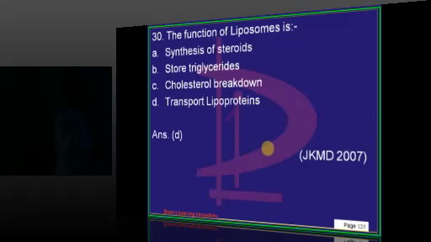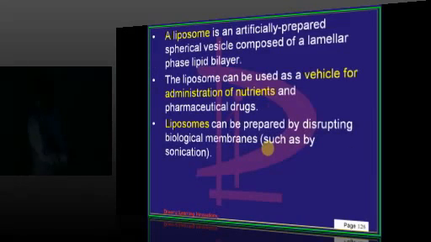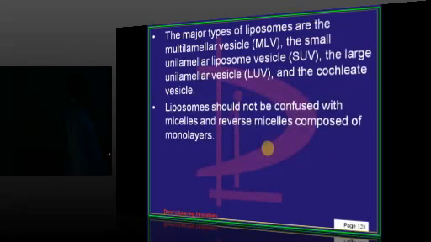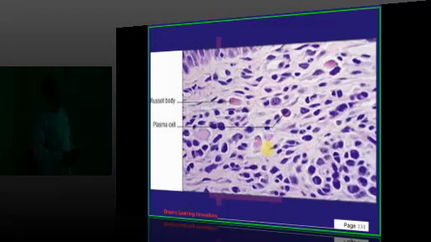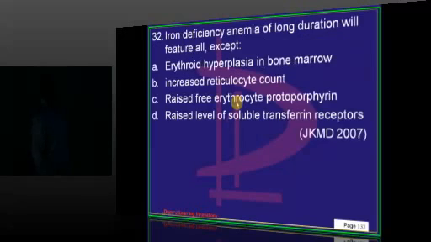What is the function of liposomes? They transport lipoproteins basically. And that's how we give amphotericin etc. as a liposomal preparation. Where do you see Russell bodies, doctor? Russell bodies are typically seen in multiple myeloma. This is the plasma cell, and the excessive immunoglobulin being produced will lead to formation of Russell bodies, is what needs to be remembered.